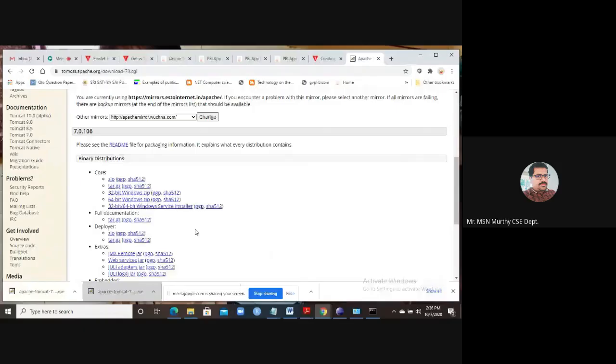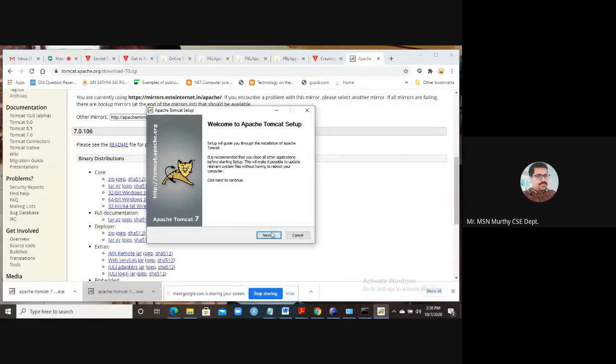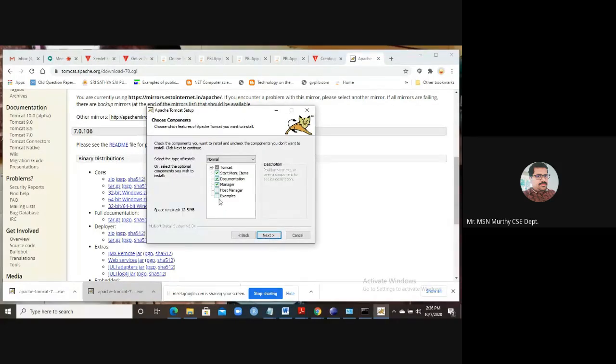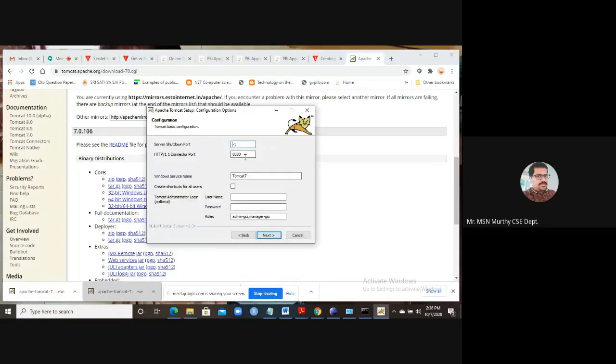Click yes. Next, I agree. If you want examples also, you can click next. Here, this is the connector port through which this installation is done. The port number 8080 is available by default. If you want, you can change it to 1000 or 99949, whatever. And next, the installation will be done.